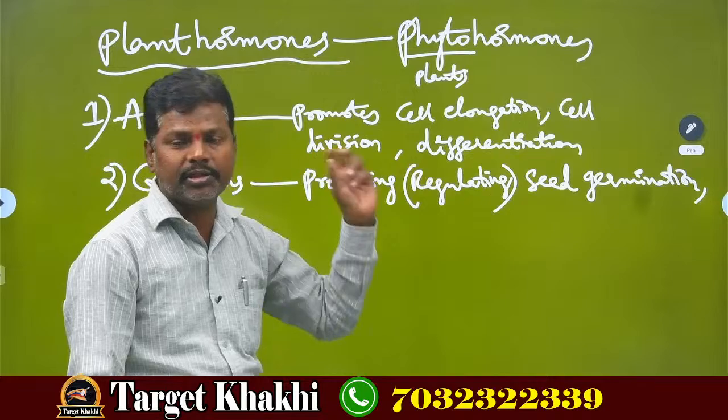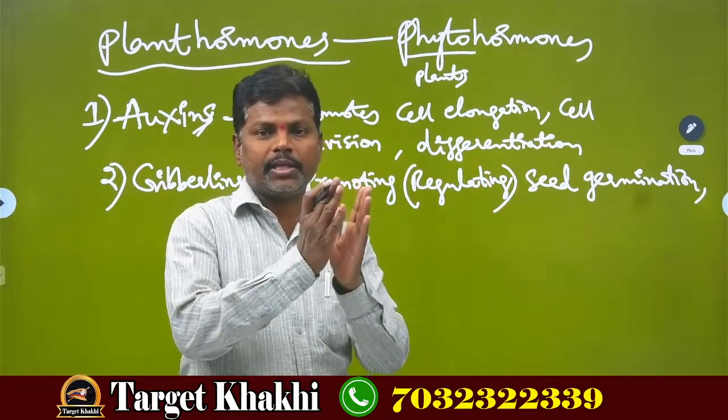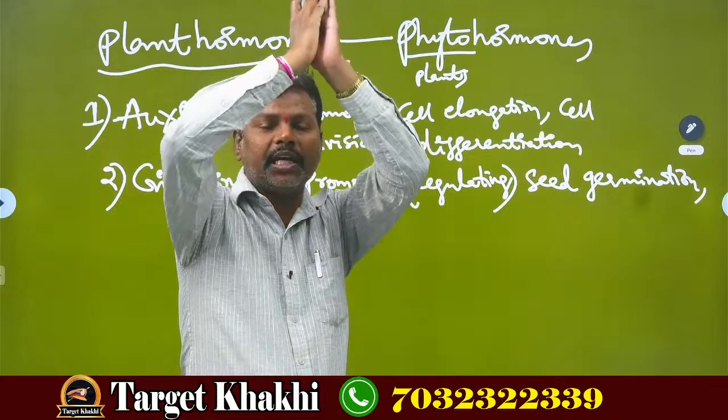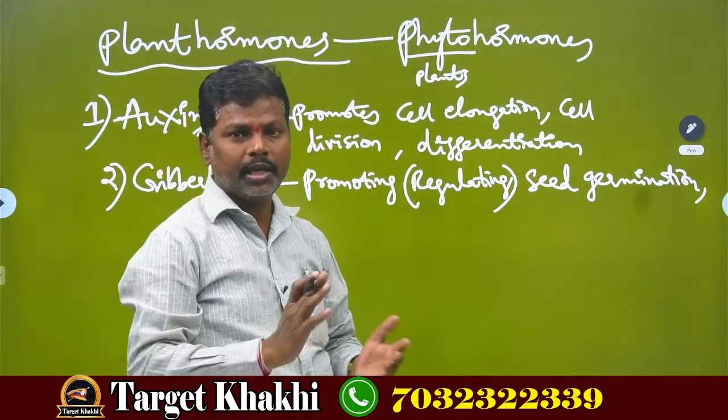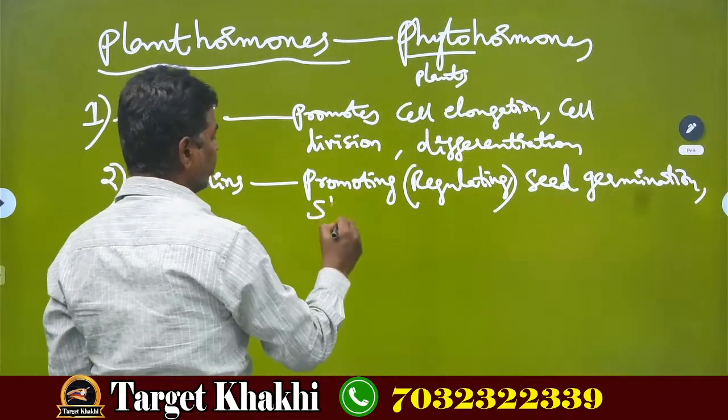When seed starts germinating, what happens? The stem arises from the seed and grows vertically above the ground, right? So, stem elongation.